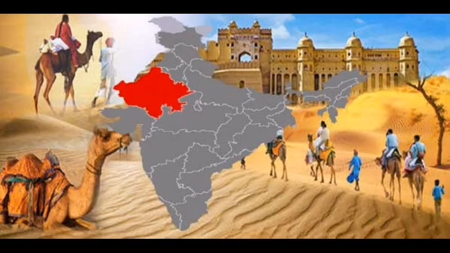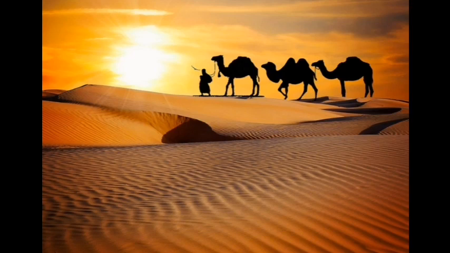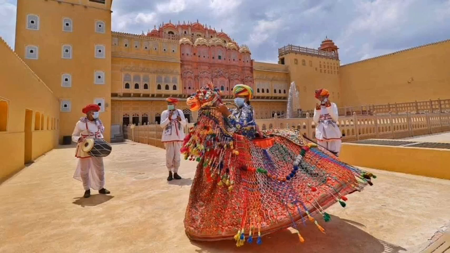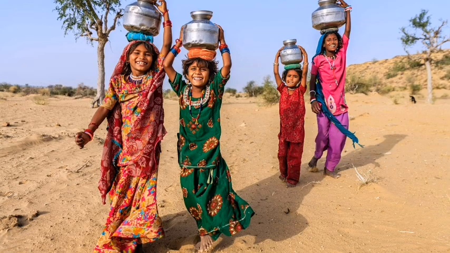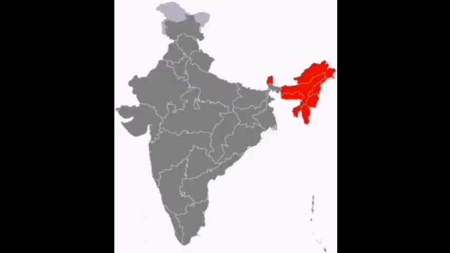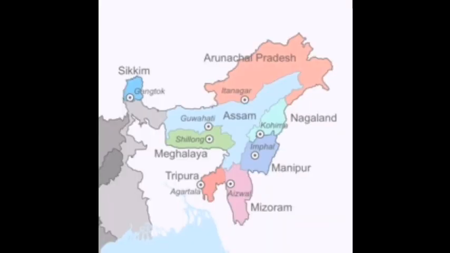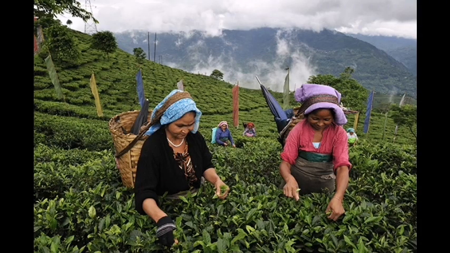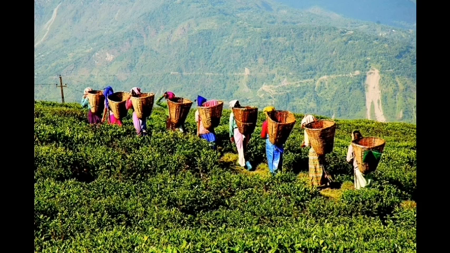Similarly, if we take the western region of India, for example Rajasthan, it will show that the temperature is high during most of the year, and during winter the temperature is quite low and lasts only for a few months. And this region receives only very little rainfall. So it is a typical desert climate and it is very hot and dry. Like that, northeastern India receives rain during most of the year, and we can say that the climate of the northeast is wet.